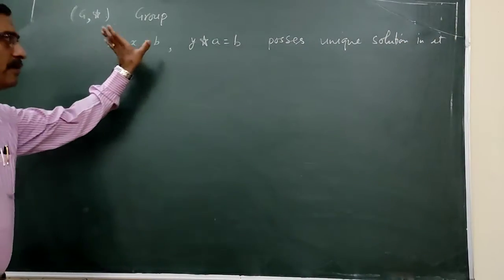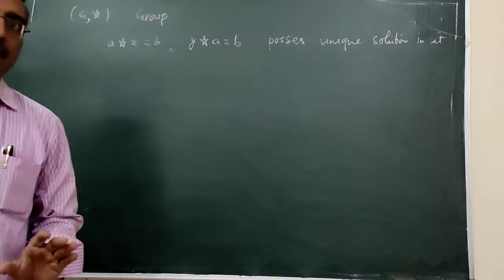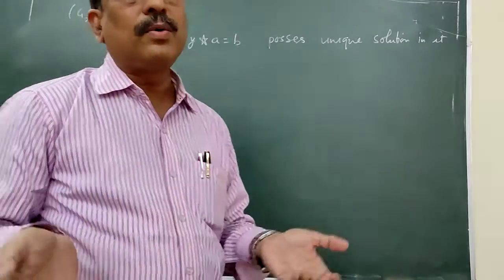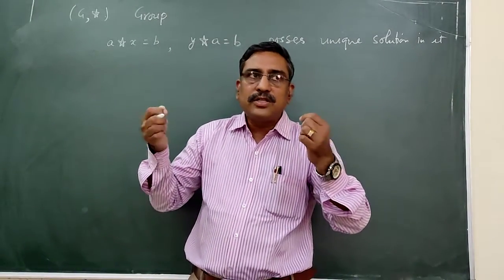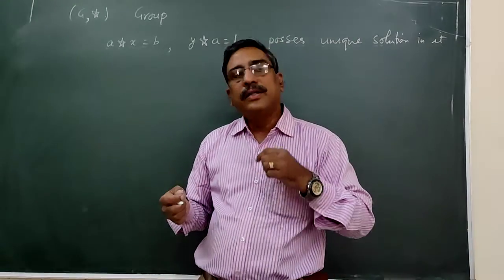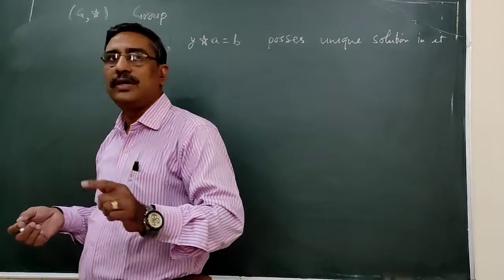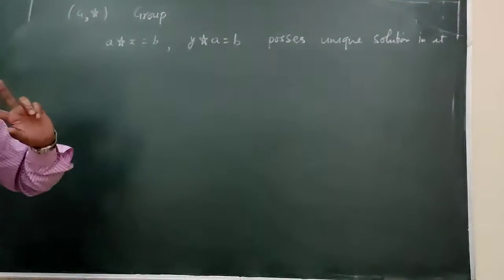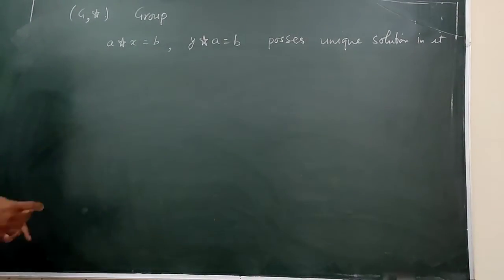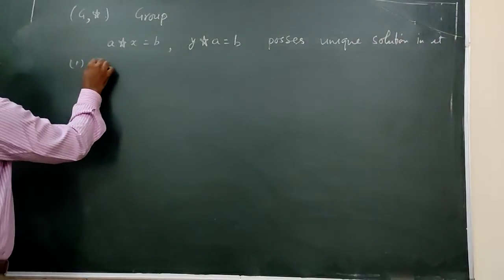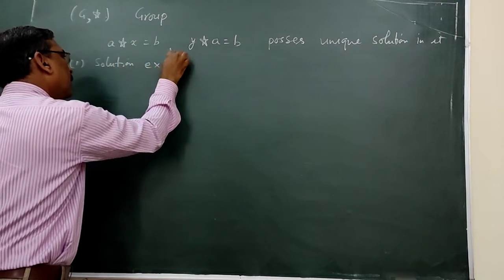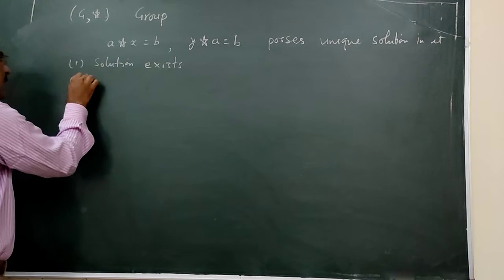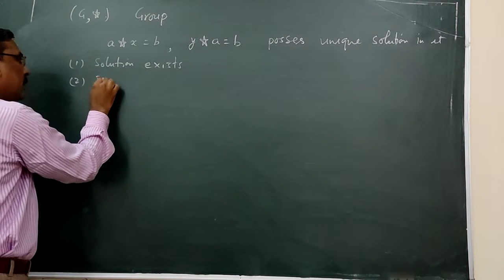It means we have to prove that these two equations possess a solution, and the solution that exists is unique. It means we have to prove two things: one, the solution exists, and second, it is unique.